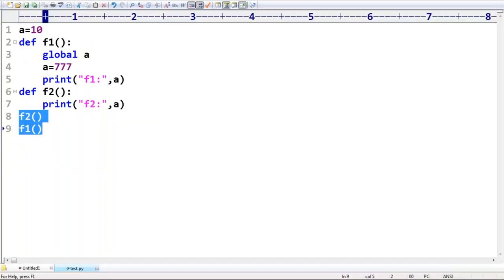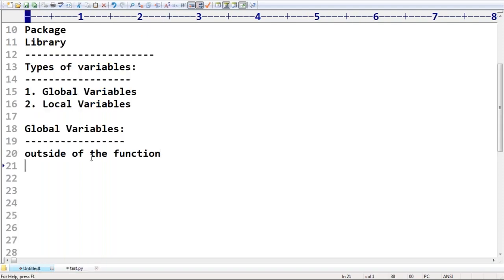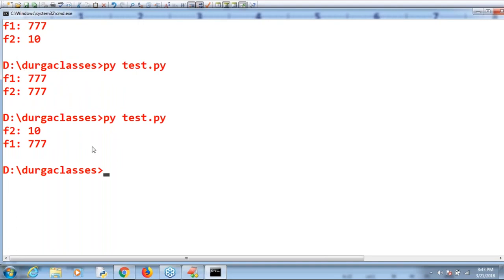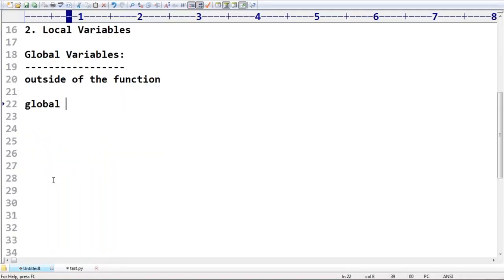Okay. So what is the purpose of the global keyword in Python, sir? To declare global variables inside a function, to make a global variable available to that function so that we can perform the required modifications. Okay, sir, now this is one way. If you want to refer to a global variable only, what is the purpose of the global keyword?